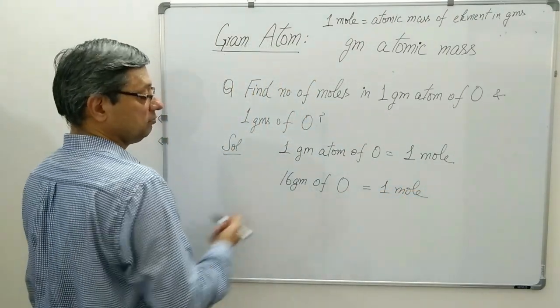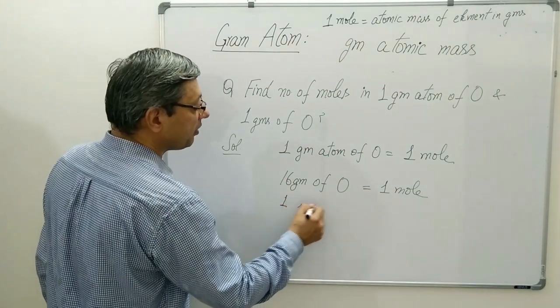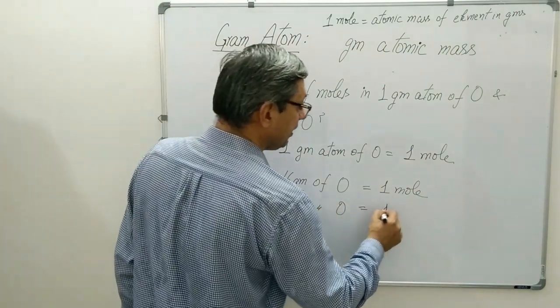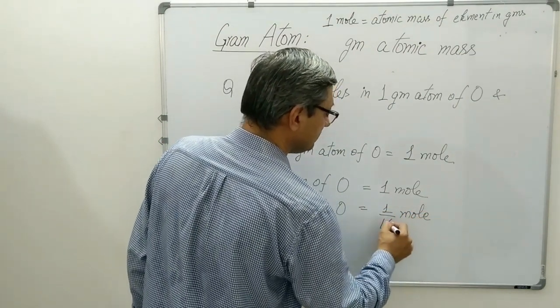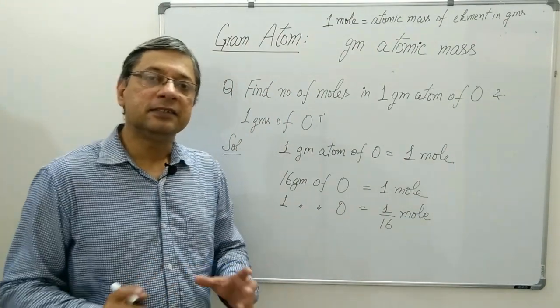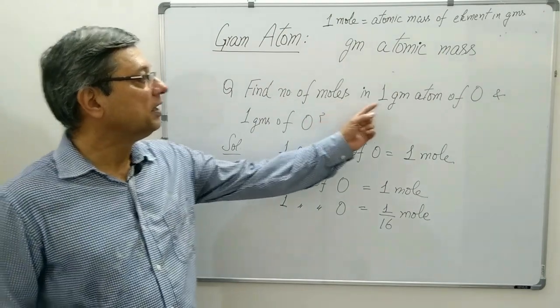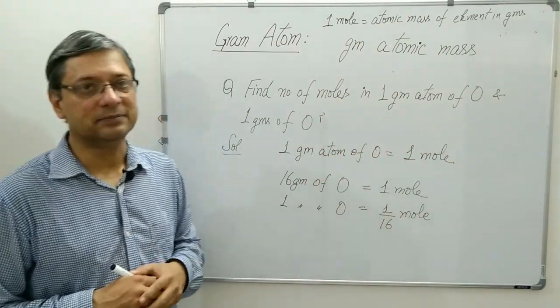Correct? Atomic mass of oxygen is 16. Therefore, 1 gram of oxygen will have 1 upon 16 mole. I think this clears your doubt about 1 gram atom and 1 gram of atoms.